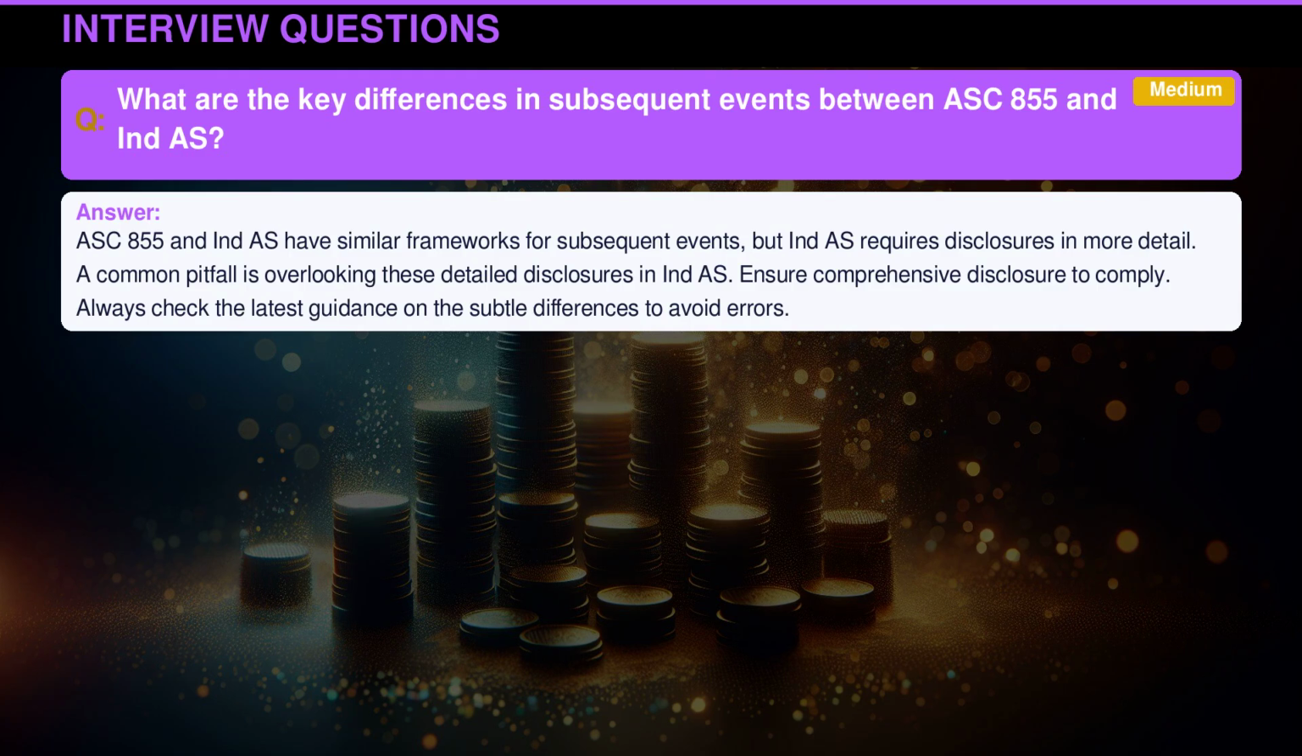ASC 855 and Indian Accounting Standard have similar frameworks for subsequent events. But Indian Accounting Standard requires disclosures in more detail. A common pitfall is overlooking these detailed disclosures in Indian Accounting Standard. Ensure comprehensive disclosure to comply. Always check the latest guidance on the subtle differences to avoid errors.